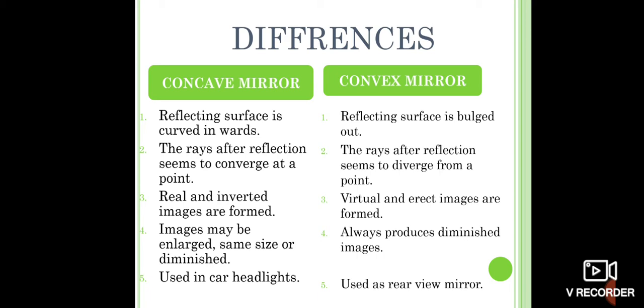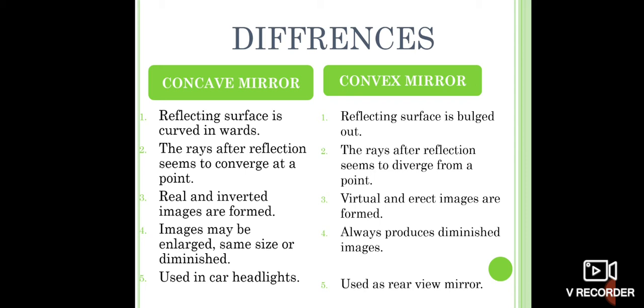The second point, the rays after reflection seem to converge at a point in case of a concave mirror, whereas the rays after reflection seem to diverge from a point. The images formed in a concave mirror are real and inverted images, whereas the images formed in convex mirrors are virtual and erect images.